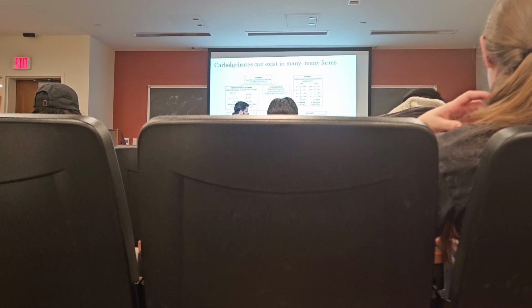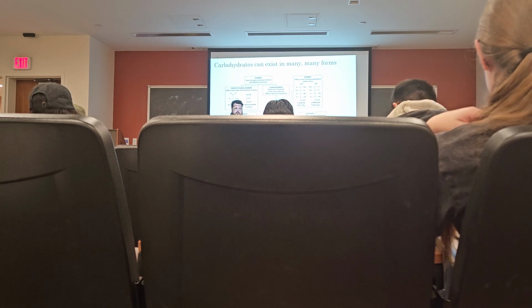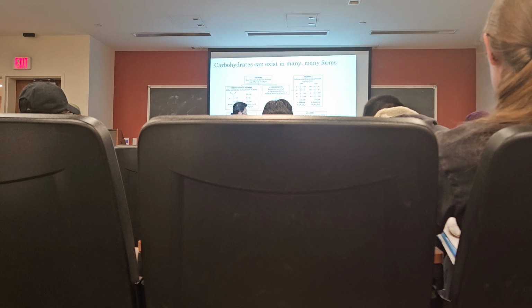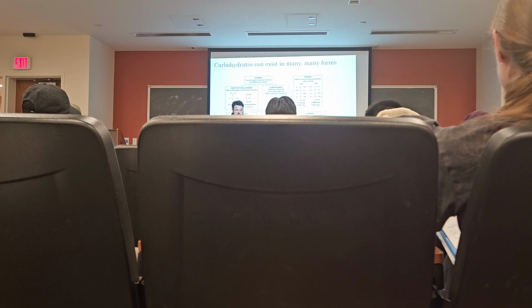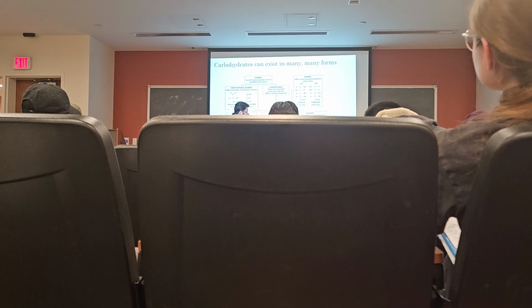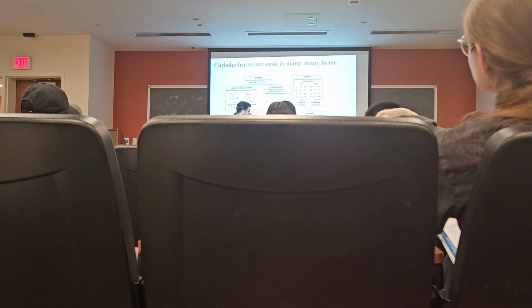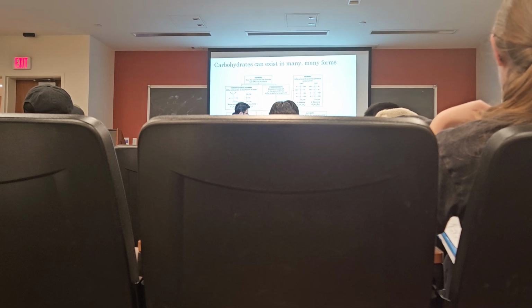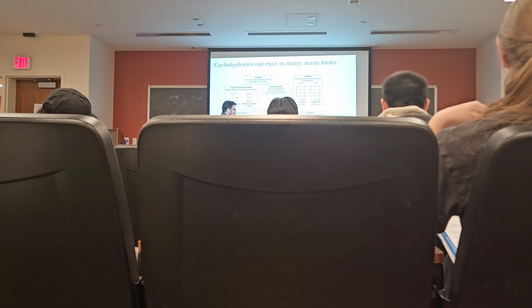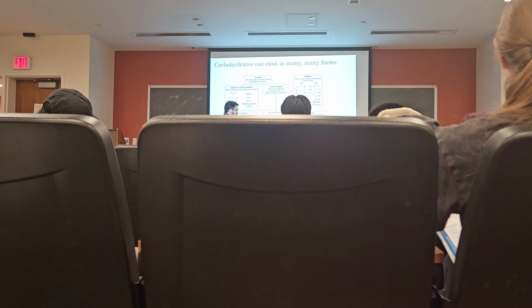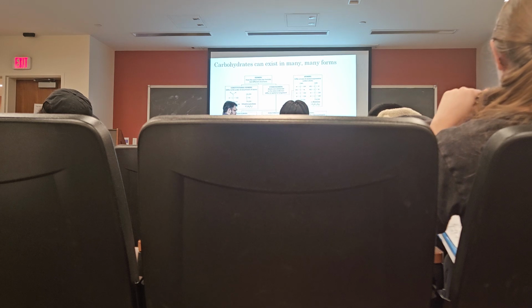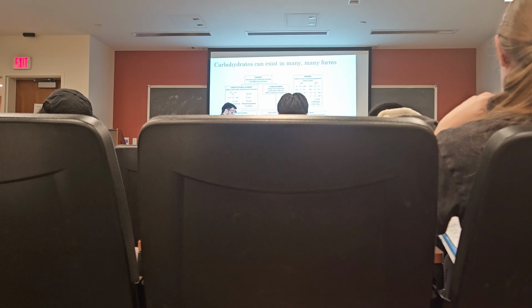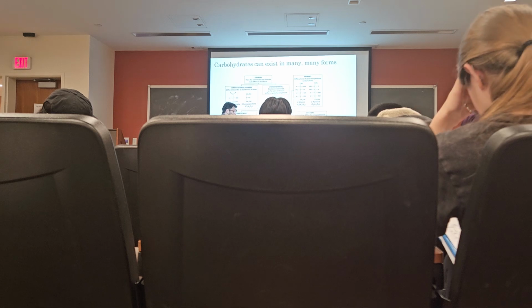We have 6 carbons. It's got an aldehyde group, so again, it's an aldohexose. This carbon is not asymmetric, but this one is, this one is, this one is, and this one is. Carbon number 6 is also not asymmetric, okay? So we have 4 chiral carbons. If we compare that to altrose, which is also an aldohexose, this is not asymmetric, this is not asymmetric, but these 4 in the middle are, okay?